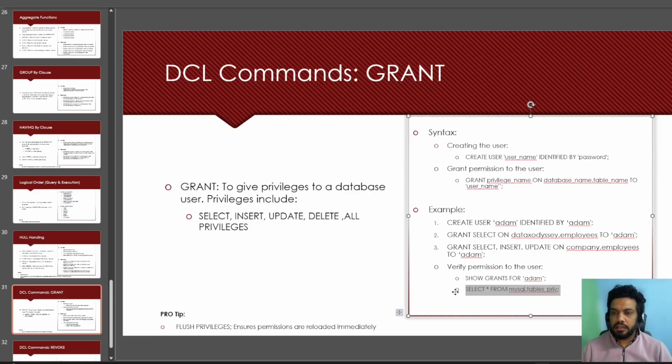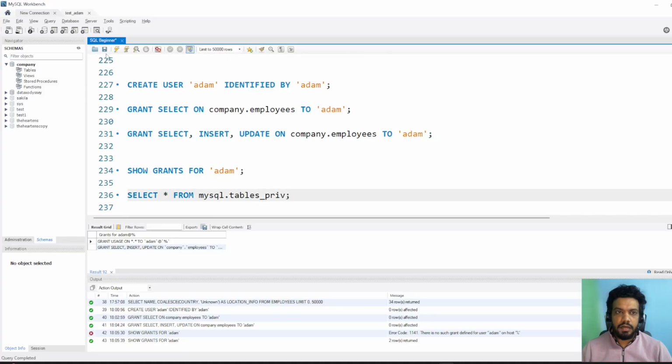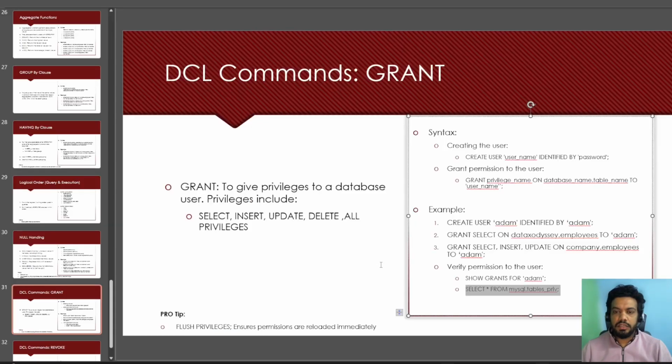There is another command, select star from my table. I just want to see the privileges of other people as well. So to this person I have assigned select, and to Adam we just assigned select, insert, update. This is how we check the permissions. Sometimes the permissions are not flushed immediately, so you can use the keyword flush privileges. It generally assigns the permissions in a second.